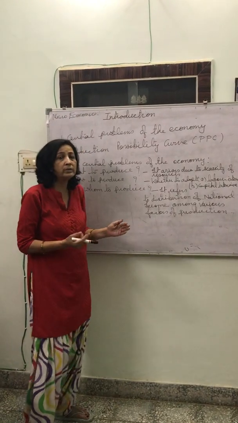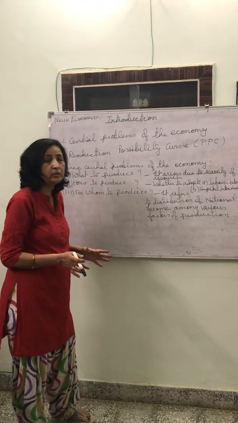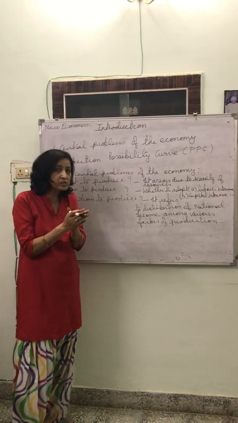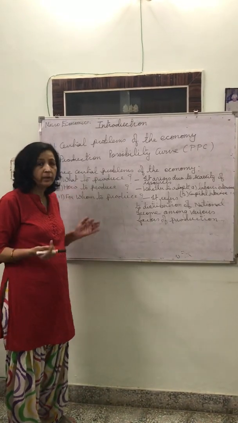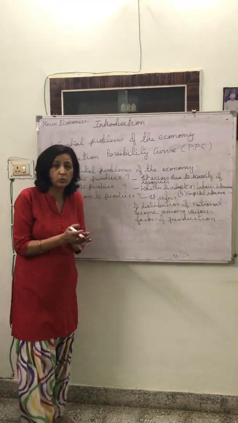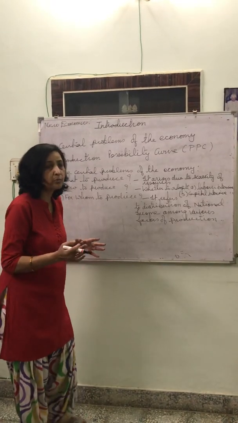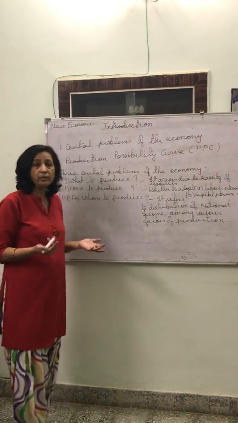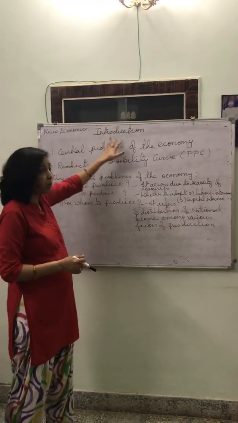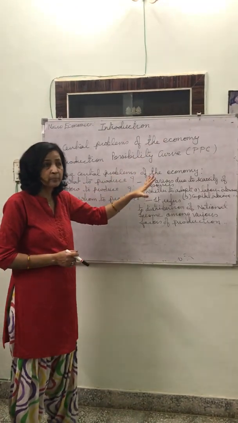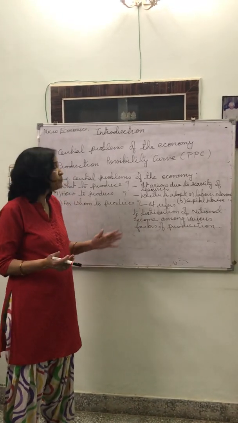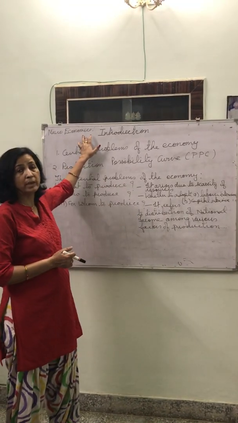Microeconomics means what? It is that branch of economics which deals with economic problems of individuals or small groups of individuals, like demand of an individual household or a group of households, or supply by an individual producer or a group of producers. So law of demand, law of supply, resource allocation by individual firm or industry, all these are subject matters of microeconomics.